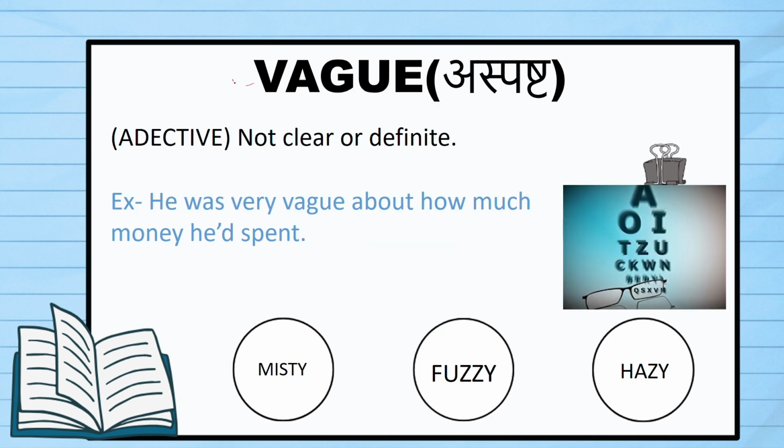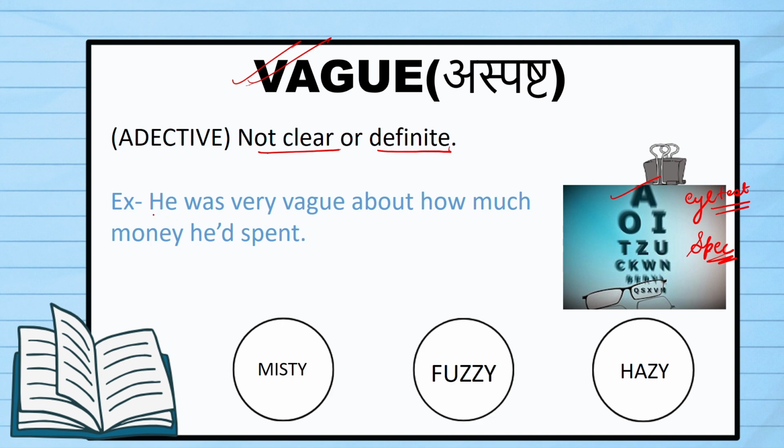Next word we have is vague. Use this word when something is not clear or definite. When you're not clear about something, if you cannot see something clearly, if you cannot think about something clearly, you cannot imagine and think clearly, then you have a vague image of that thing. The image will make it clear. If you go for an eye test, you're required to read the alphabets that are written. They could be bigger and smaller like that. And if they appear vague to you, they do not appear very clear to you, that time you need a spectacle for improvement. So if they're not clear, they are vague.